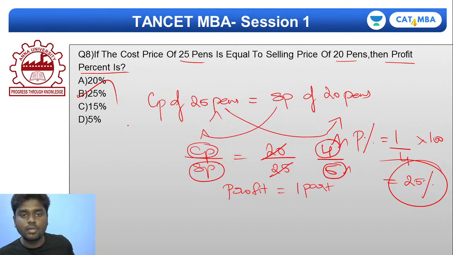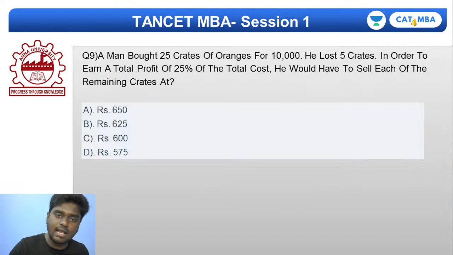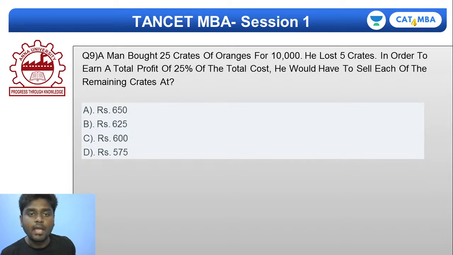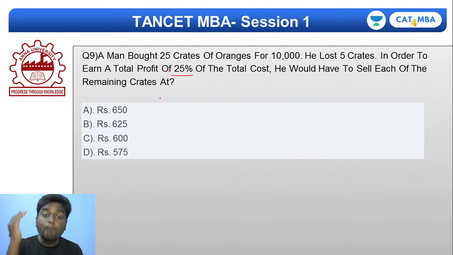I think we are nearing the end point of today's session, so let's go for the 9th question of today's class. A man bought 25 crates of oranges for rupees 10,000. He lost 5 crates. In order to earn a total profit of 25% of the total cost, he would have to sell each of the remaining crates at. So listen very carefully. You are asked to find what should be the selling price per crate.